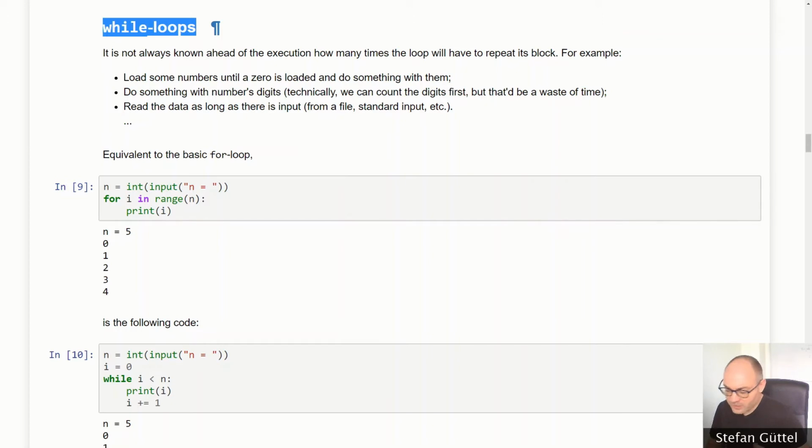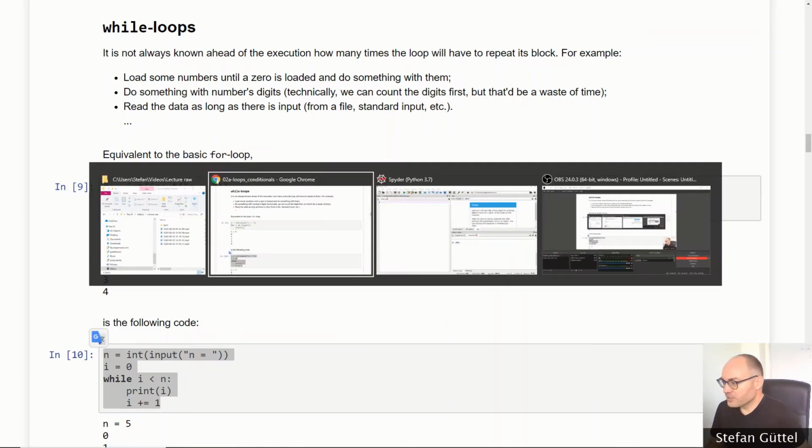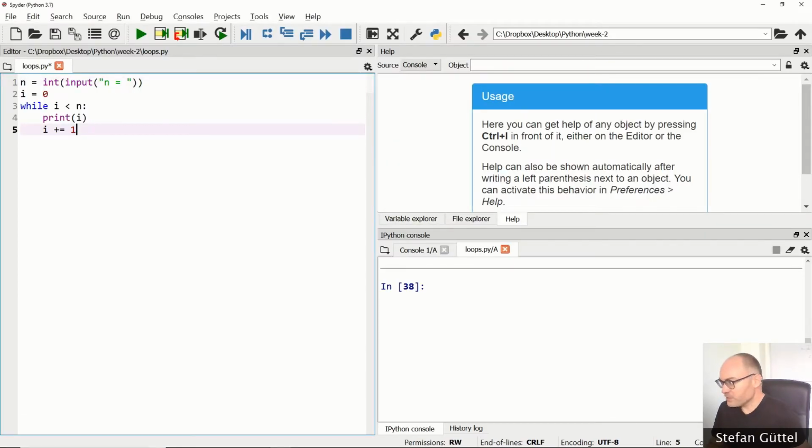Right? So in this case, we don't know in advance how many repetitions will be performed, and therefore we need something else than a for loop. Now what we need here is a while loop, and I demonstrate the use of a while loop with a simple code example, which I copy and paste. Let's walk through this step by step, or rather line by line.